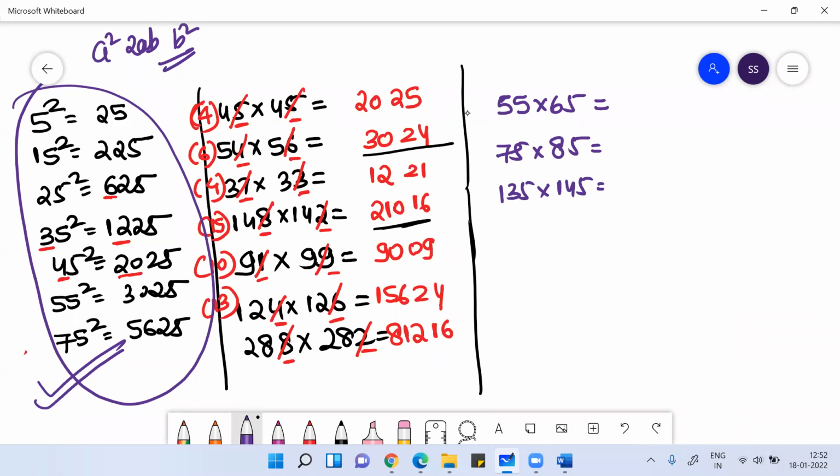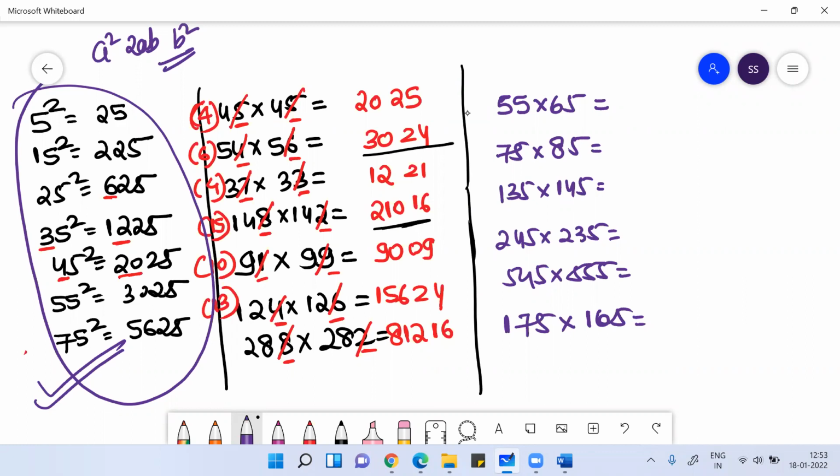You're multiplying two numbers, both ending with 5 and the difference is 10.